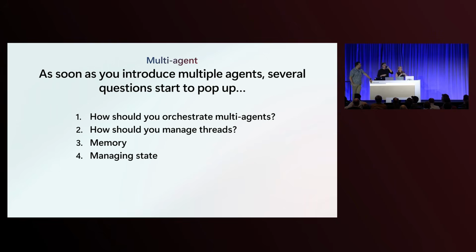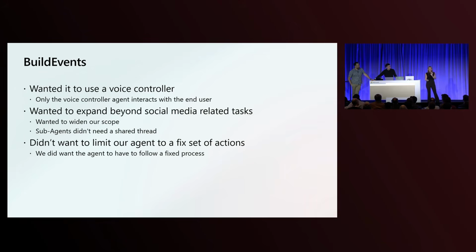As we decided eventually, especially once we wanted to expand the scope of our application, that we wanted to use multiple agents, we definitely had a few questions start to pop up. I think the first was around orchestration and what agentic pattern we should use. I know there's a lot of frameworks out there, a lot of ways to orchestrate these agents. The next was about managing threads and memory and state, and we'll get into that a little later. But first, let me walk you through why we picked the orchestration pattern we did and what some of the requirements were when building the Build Events by Contoso application.